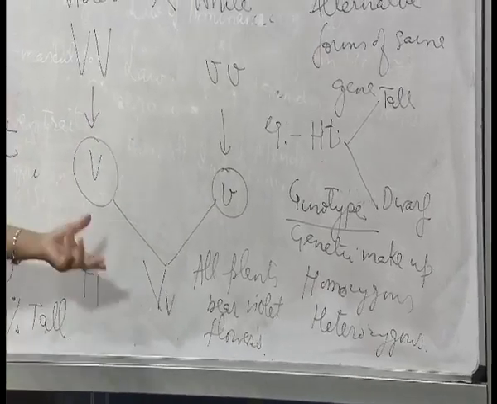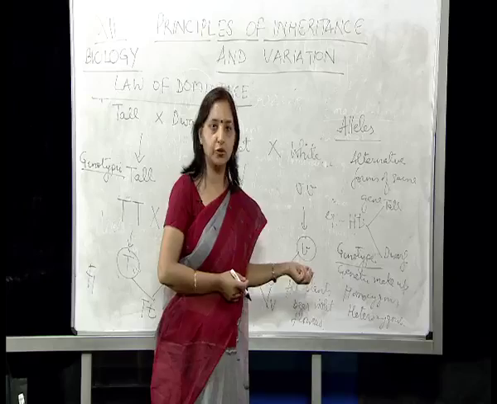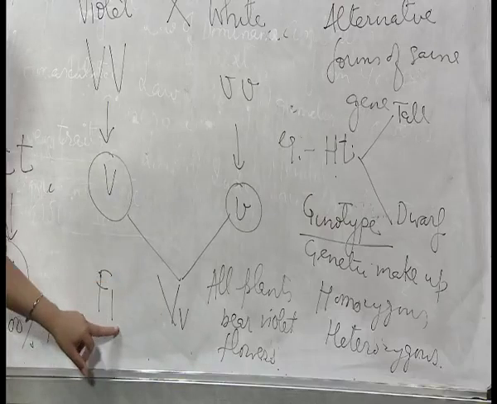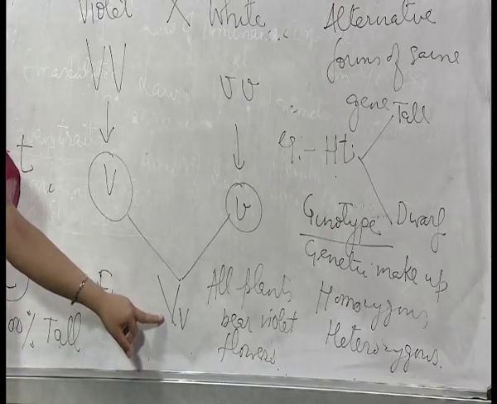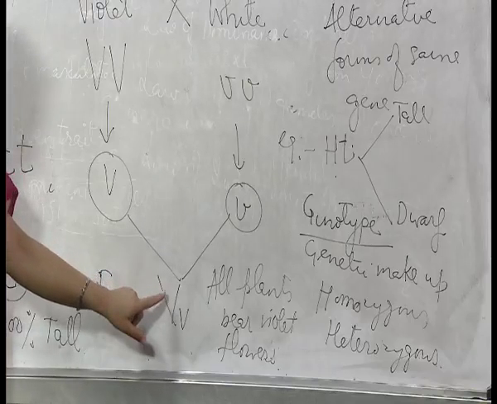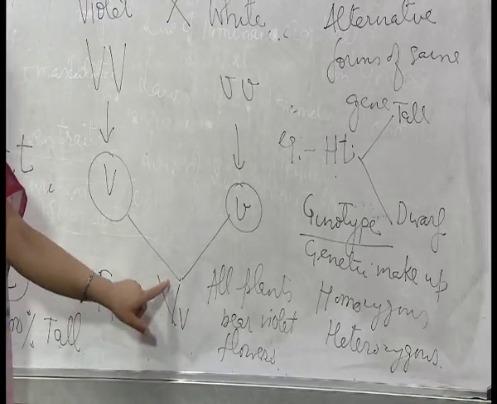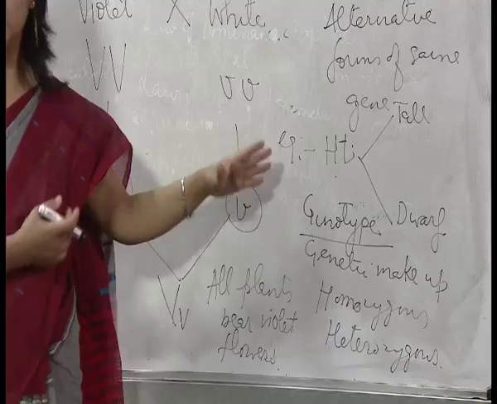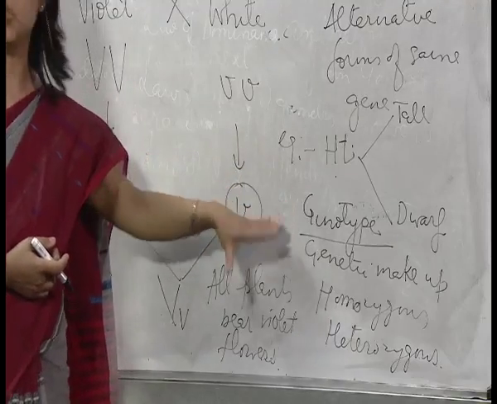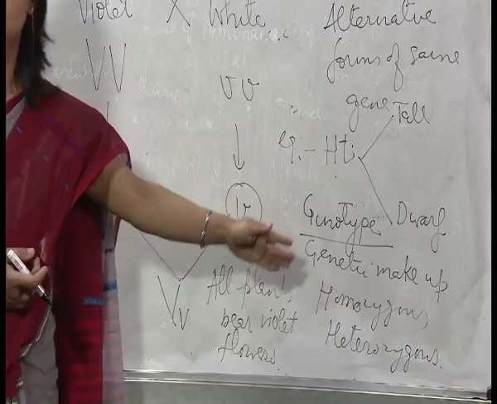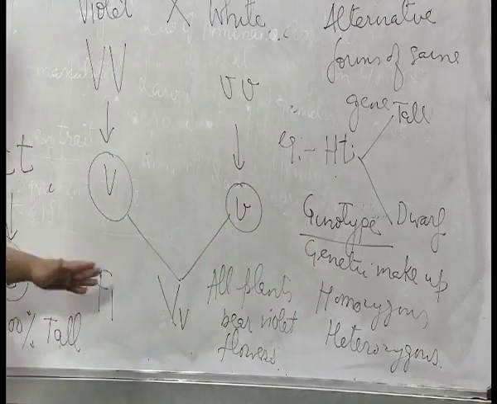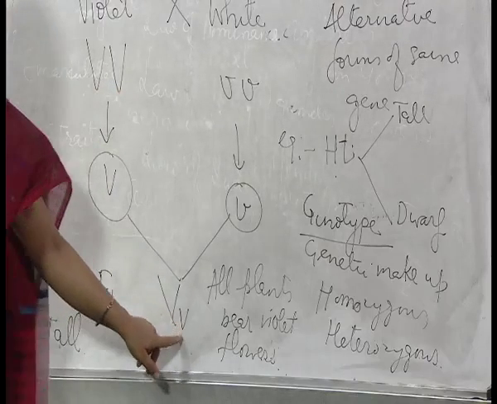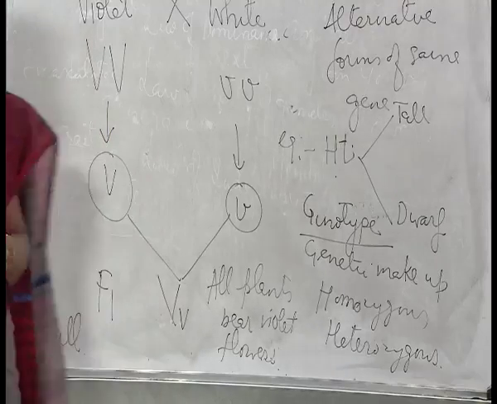But if the same allele is not duplicated, that is called heterozygous, the second one, or the hybrid organism. We can see in the first generation, all plants bore violet flowers, but they were all hybrid because the same allele is not duplicated. One is capital V and the other is small v. So the second terminology of inheritance is genotype, the genetic makeup of an organism, which is of two types, homozygous and heterozygous. Homozygous means the same allele is duplicated in an individual, and heterozygous means the same allele is not duplicated in the organism.